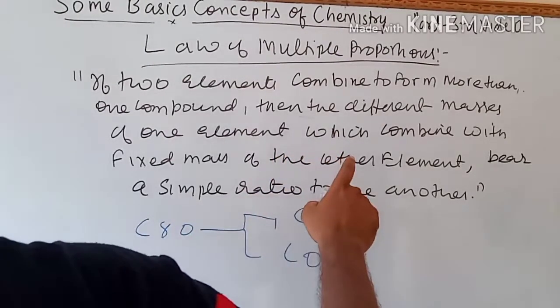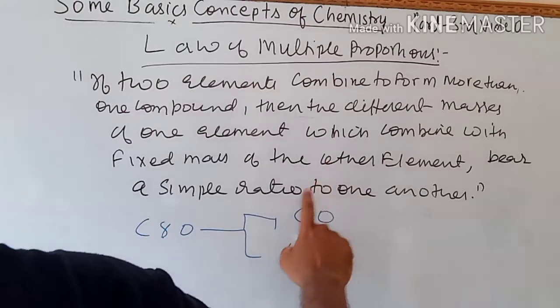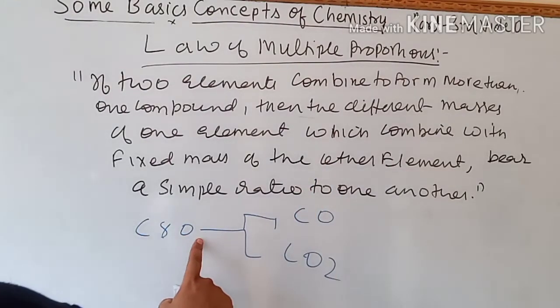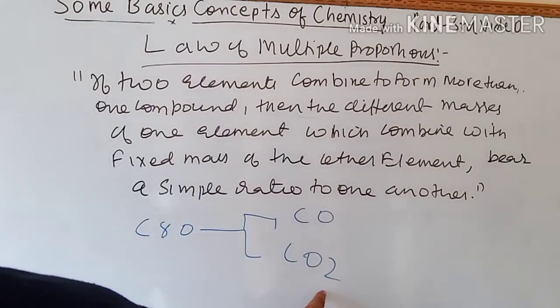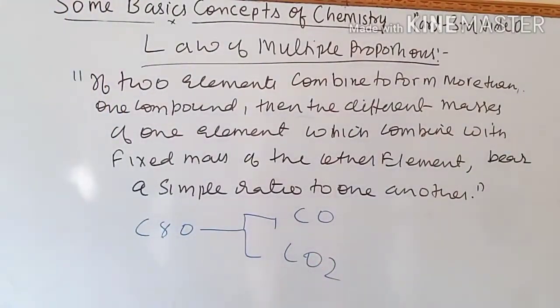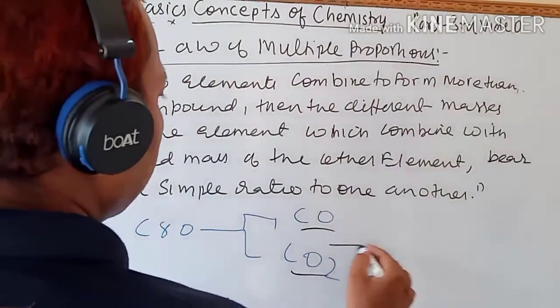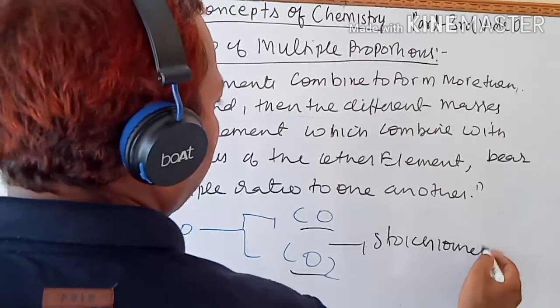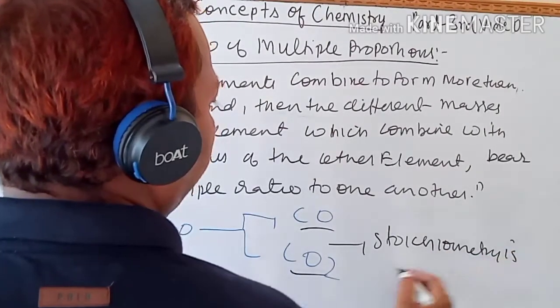Now, one element combines with another element to give more than one compound, of different stoichiometry. The stoichiometry of these compounds is different.